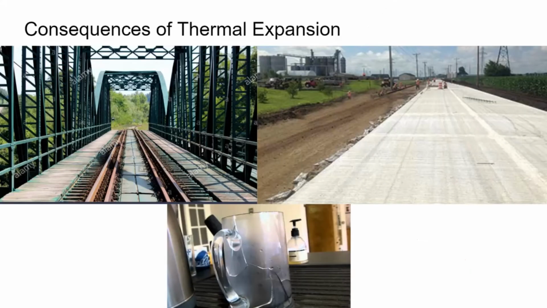Consequences of thermal expansion. Metal bridges and railway lines expand on hot days, and there's danger that they might buckle. To avoid this, bridges are made in sections with expansion joints between the sections. On a hot day, the bridge expands and the gaps between sections decrease. Railway lines are now usually made from a metal alloy that expands very little.